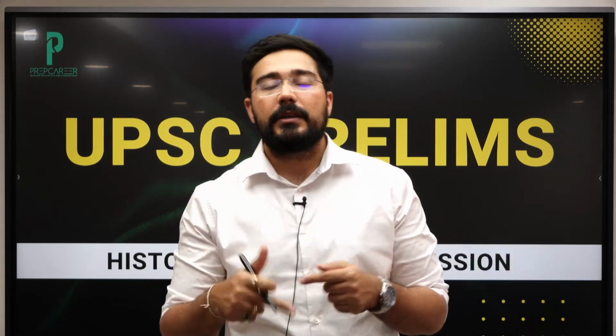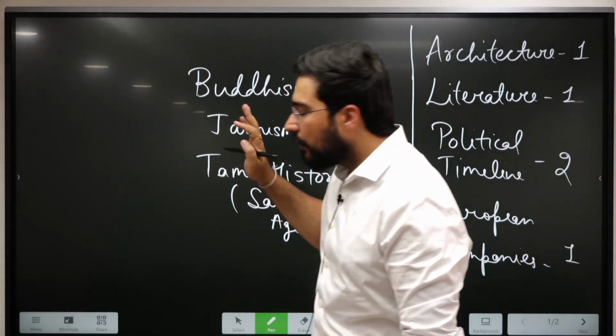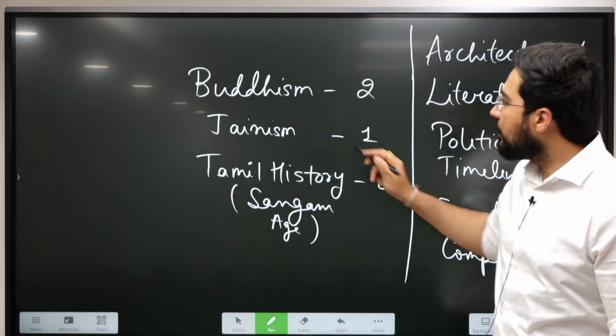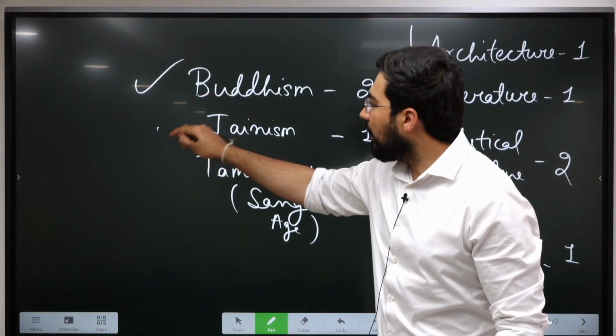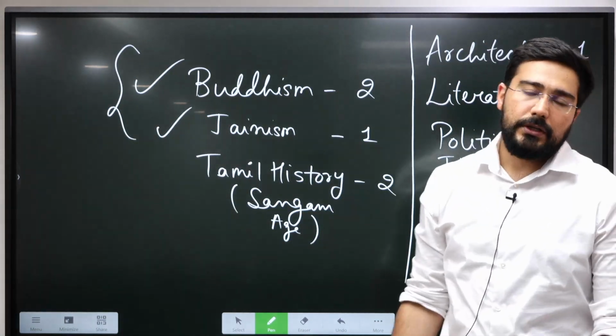I'll discuss the whole paper tomorrow along with the answers. Today I'm just focusing on the history part of it. So if we analyze the history part, there were roughly 14 questions, okay, 14 questions exclusively from there, and the questions are divided into topics of Buddhism and Jainism. If we combine these two topics, we have 3 questions from here.